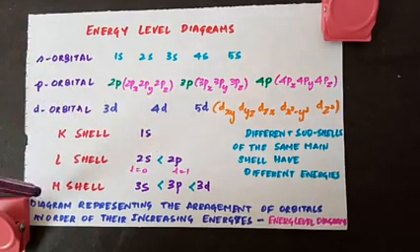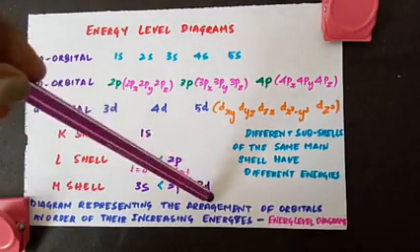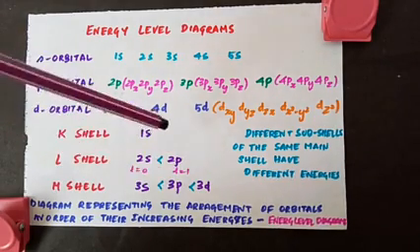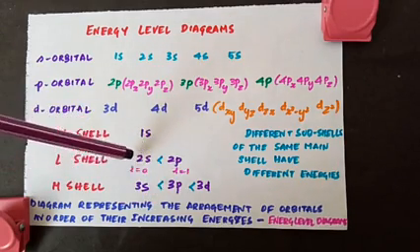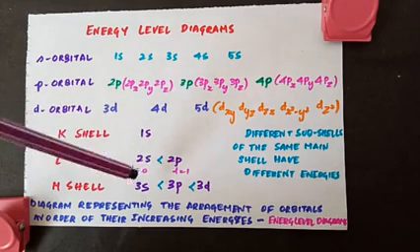When you go to M shell, we have three subshells: 3s, 3p, 3d. And you have to note one thing, they have different energies, and we have seen how the energies increase. Now see, 1s has a lower energy than 2s, and 2s has a lower energy than 3s.